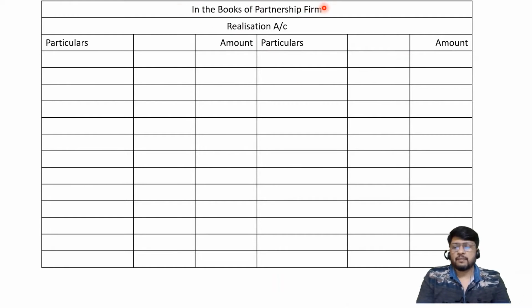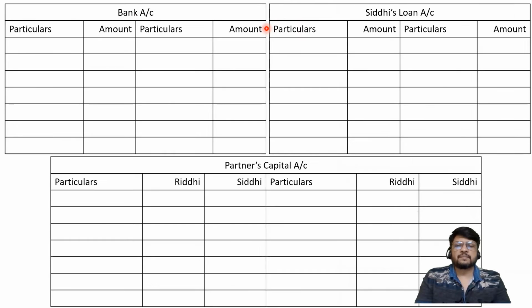The heading will be: in the books of the partnership firm, realization account, 16 to 18 lines. Next is bank account, 8 to 10 lines, Siddhi's loan account, 4 to 5 lines, and partners capital account. You know the partners capital account format: particulars, Riddhi, Siddhi, particulars, Riddhi, Siddhi. This is how the format will be prepared. So pause the video, draw the format, and then resume the video. Then we are going to start.